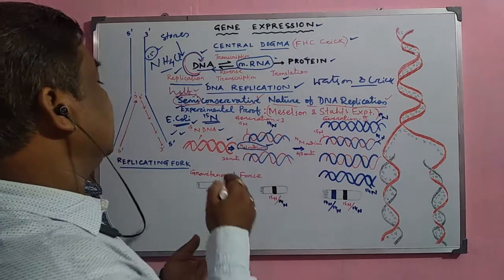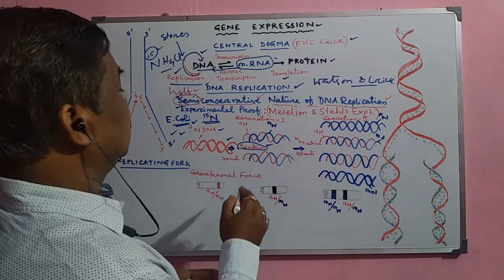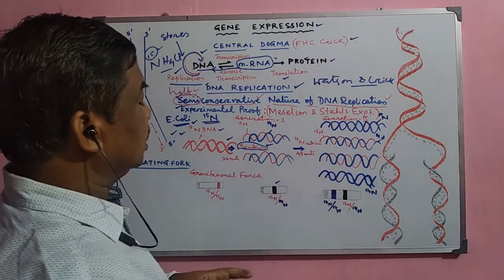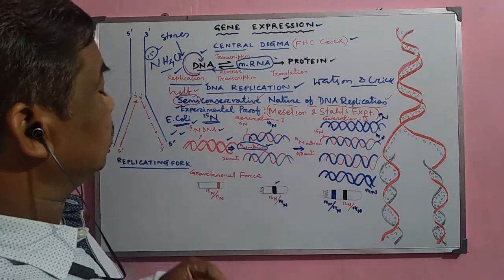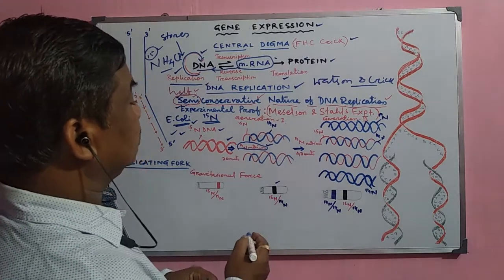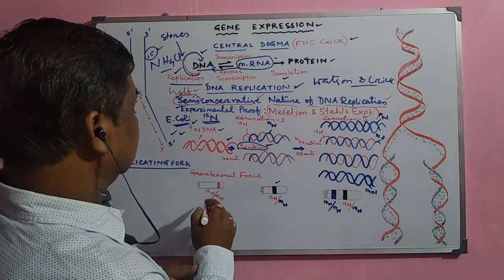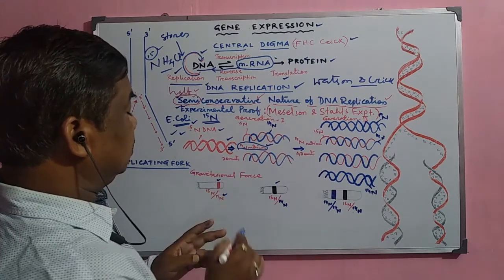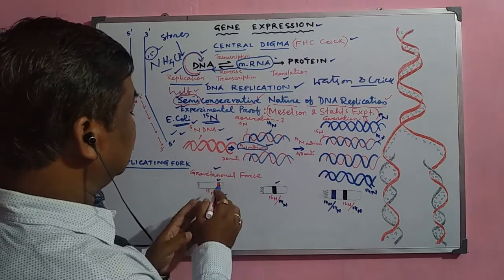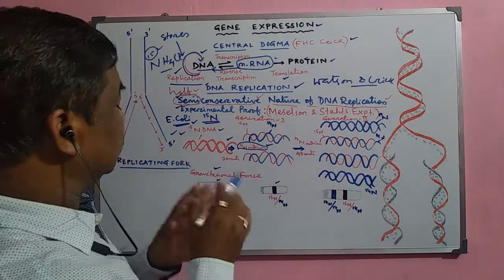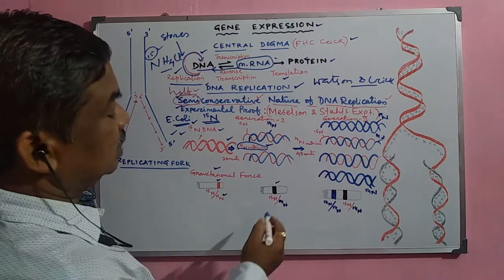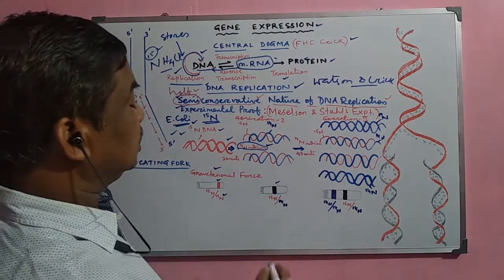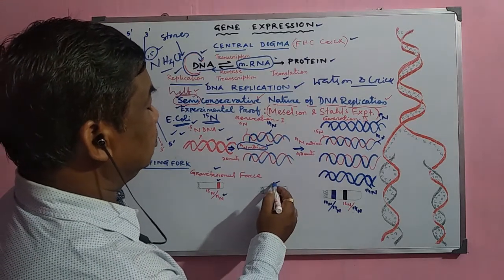In the first generation, after 20 minutes, they isolated the DNA and subjected it to the centrifugation process. Here they found that in the first case only N15 DNA was there. That means it settled at the bottom, because the gravitational force is more, that is, the molecular weight is more. Then in the next case, the hybrid DNA is there, so it settled in the middle.